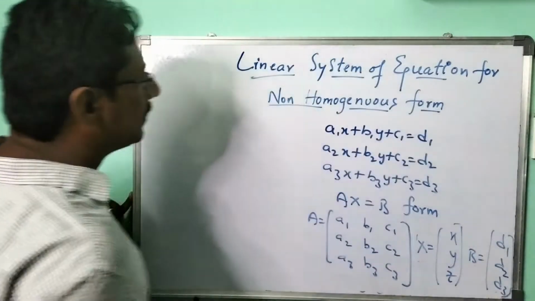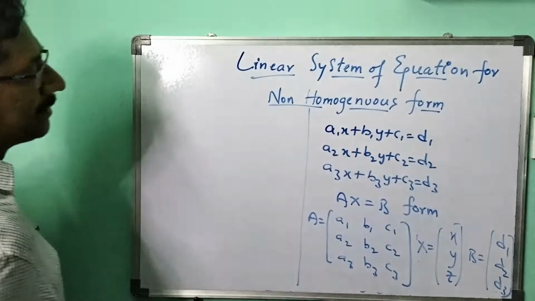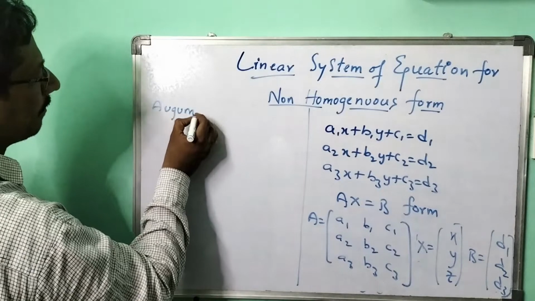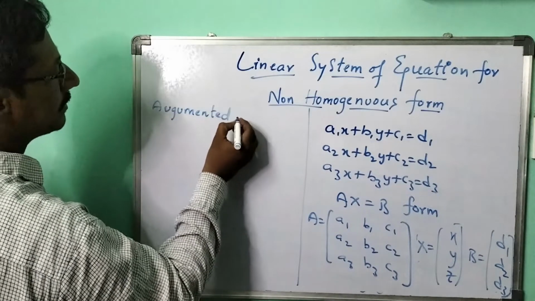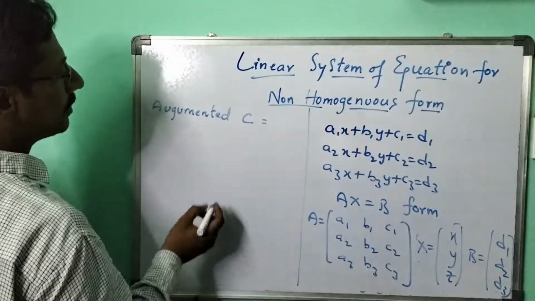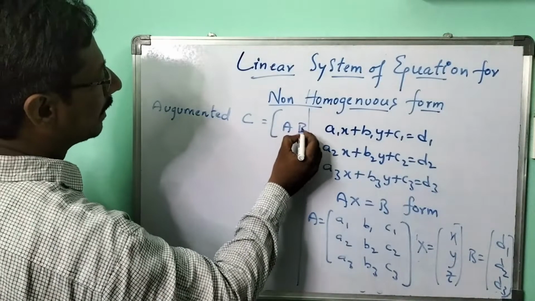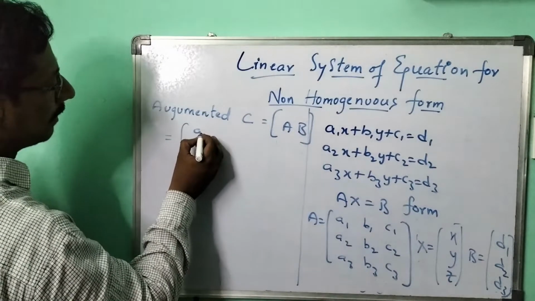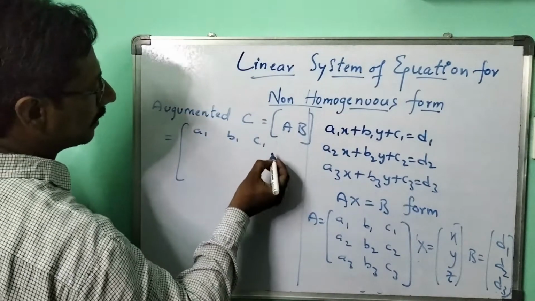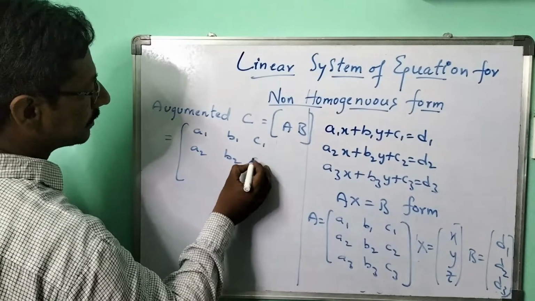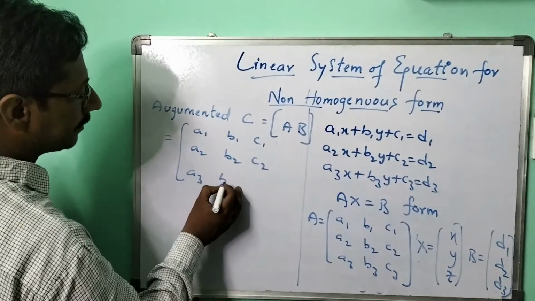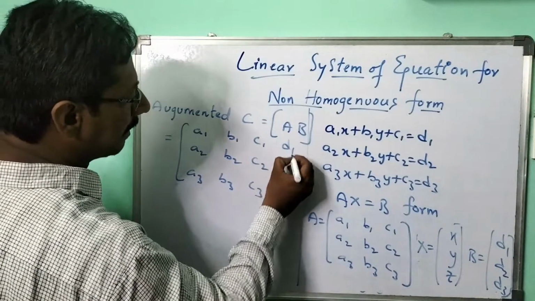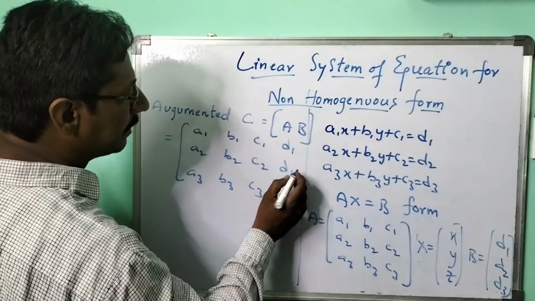First of all, I'll form an augmented matrix. What is the augmented matrix? The augmented matrix is nothing but C, which is defined with A and B. If I write it out, we get a1, b1, c1, a2, b2, c2, a3, b3, c3. So this is nothing but A, and beside it I'll add B, which is d1, d2, d3.